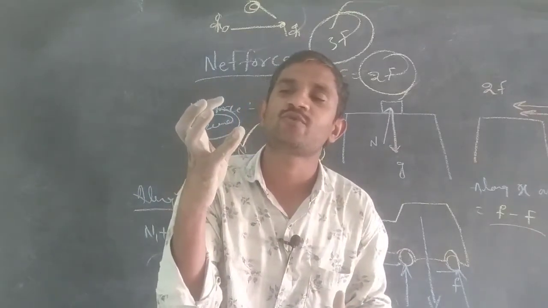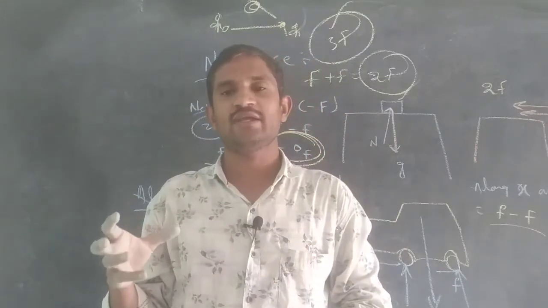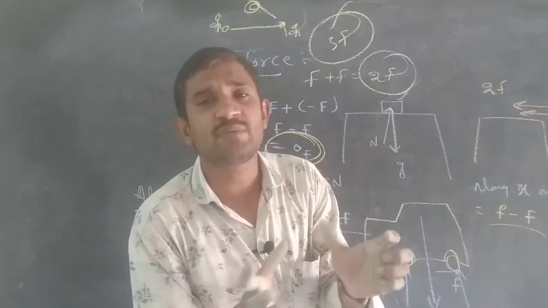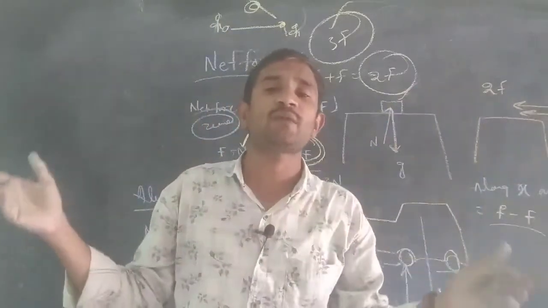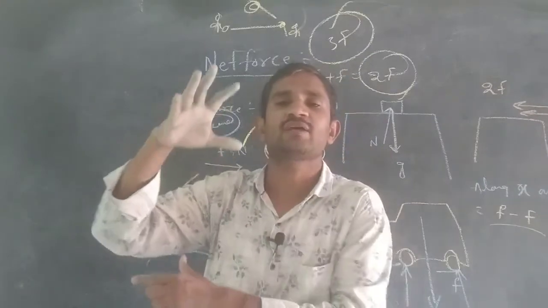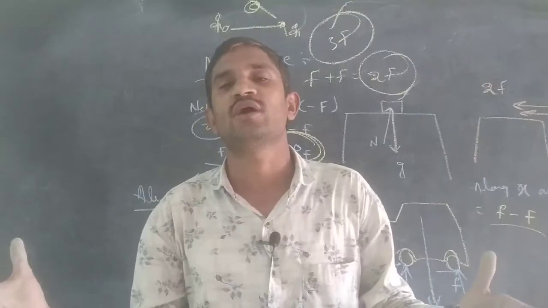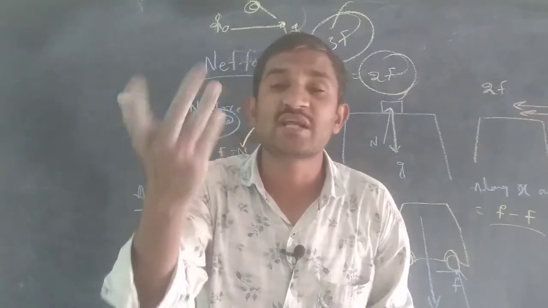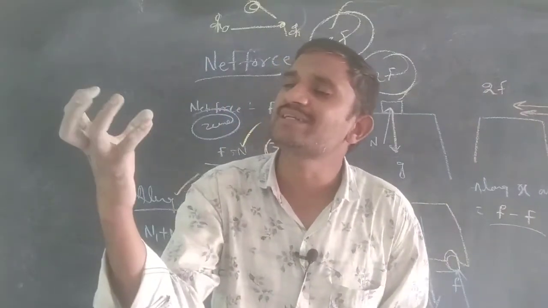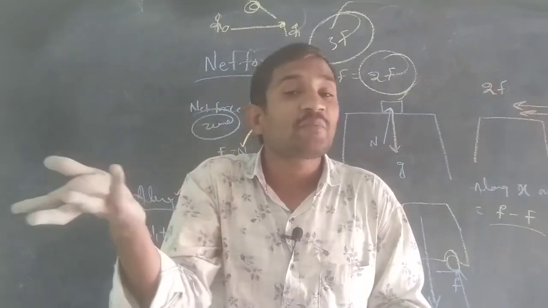If I apply force, the shape changes. Yes or no? Yes. Some shape changes are temporary, some are permanent. Suppose you kick a glass by applying more force, what will happen? The glass will break into many pieces. It is a permanent change. On the sponge duster, if you apply force, it is a temporary change.